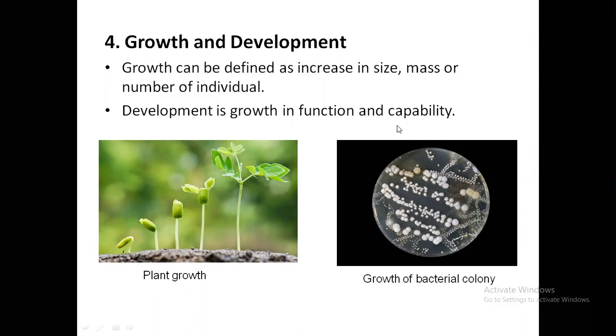Now, development is growth in function and capability. We are using two words here, growth and development. Here, development means growth in function and capabilities, not in size, shape, or structure. Let me explain it to you in this manner. When we are talking of development, a child's development, we are not actually talking of the child's growth in size.